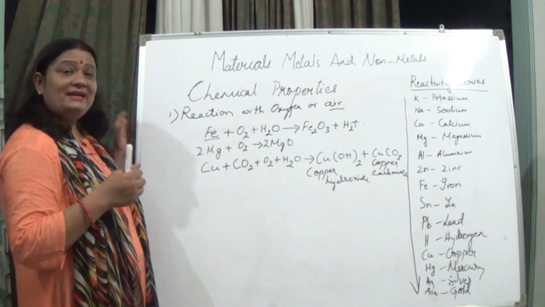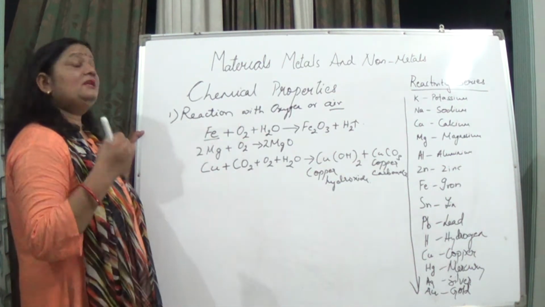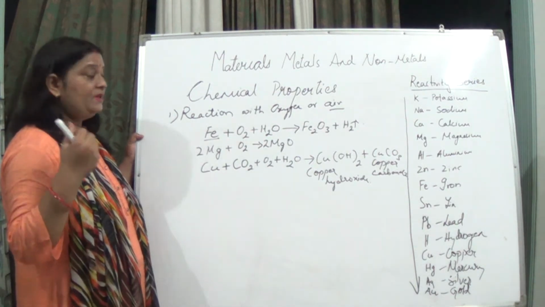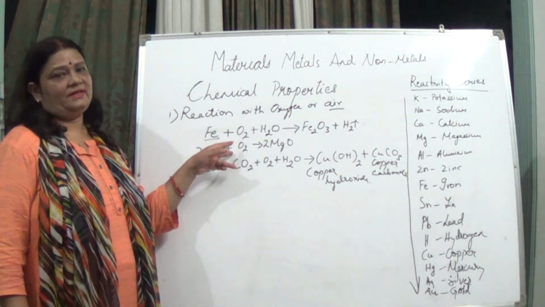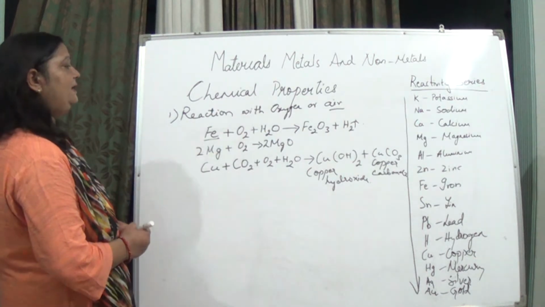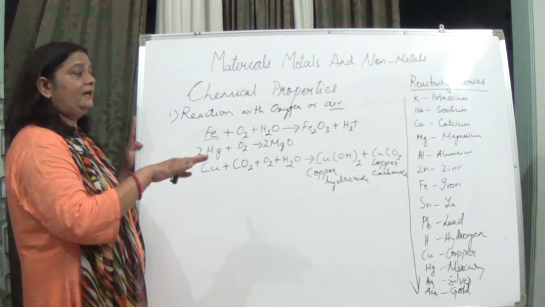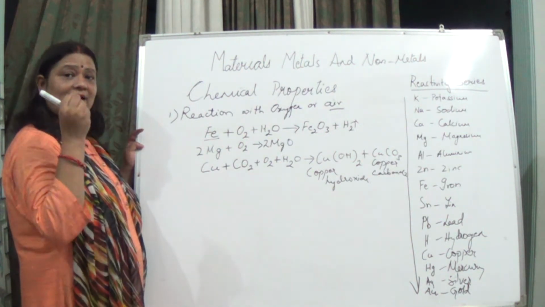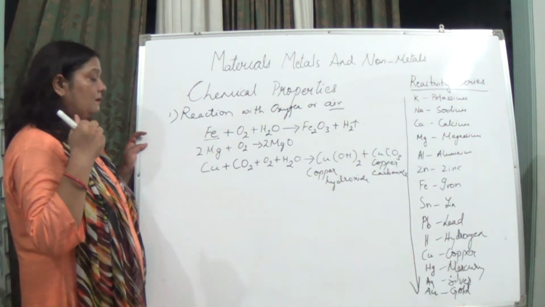Now magnesium: it is found in the form of a ribbon and is silver in color, and when it reacts with the oxygen of the air it forms magnesium oxide, which is not lustrous in nature. Here you will see the color has become whitish gray.